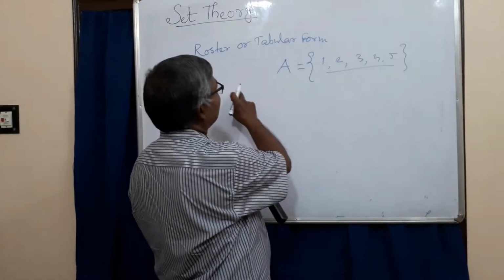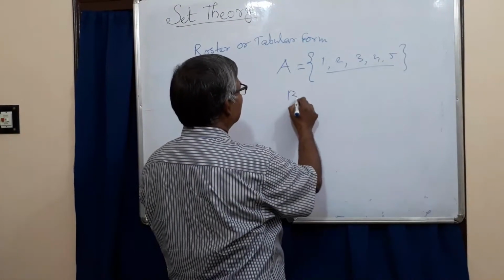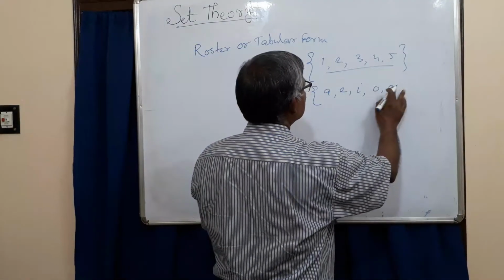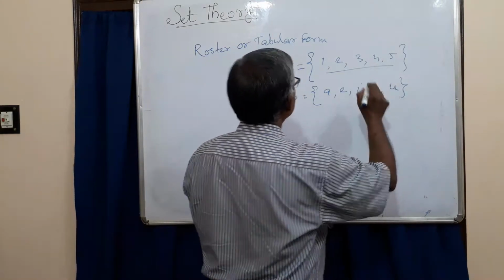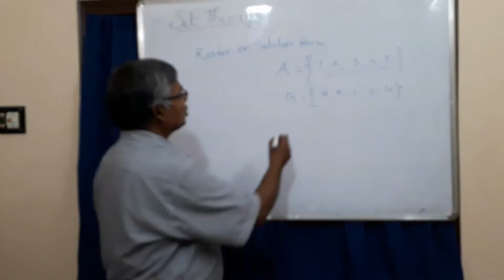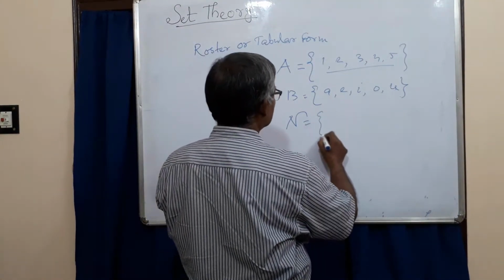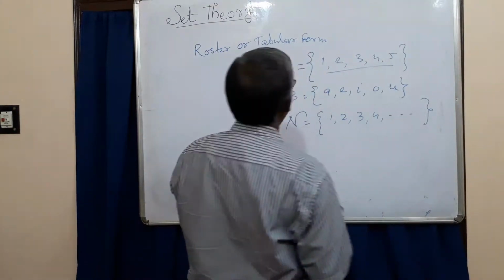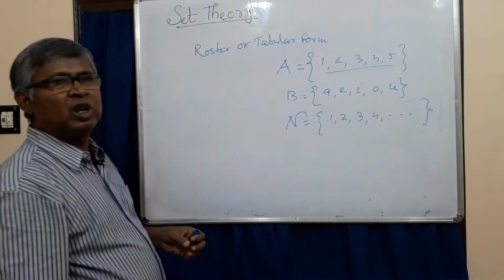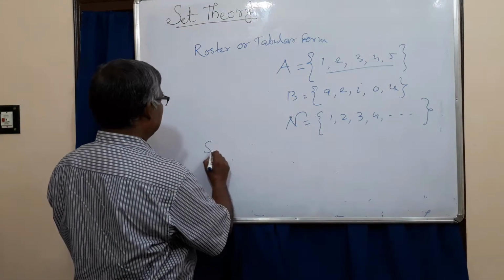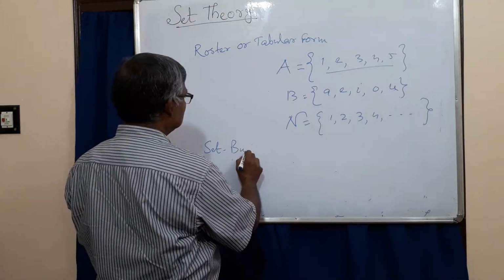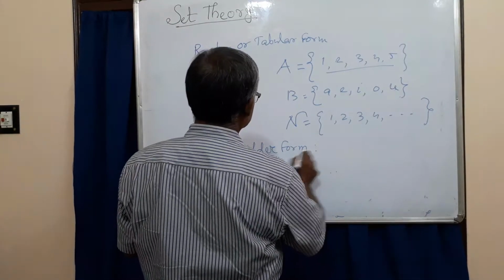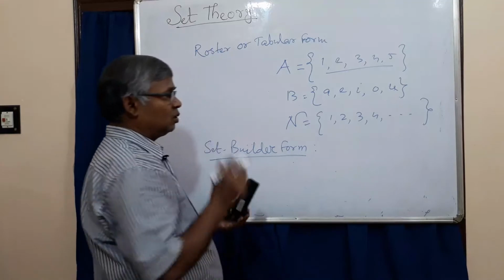Suppose B is a set {A, E, I, O, U}, the set of vowels. Suppose the set of natural numbers. All are in tabular form. And another form is set builder form. How can we write the set builder form?